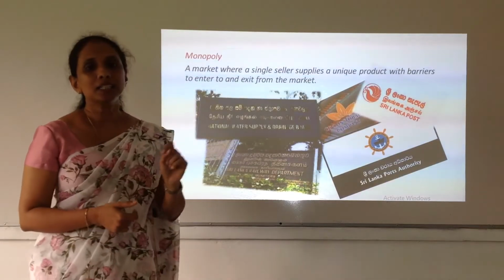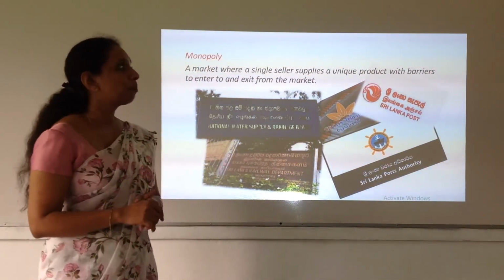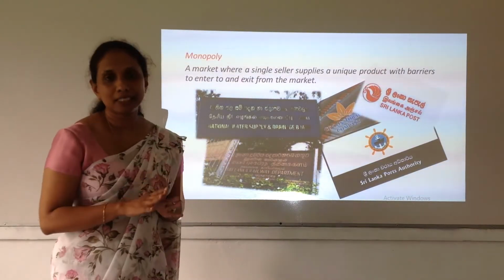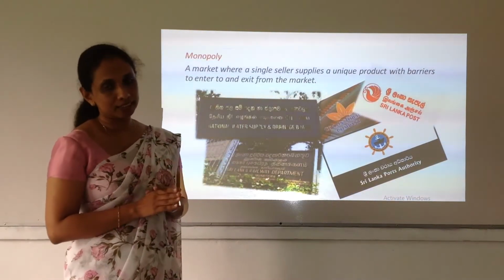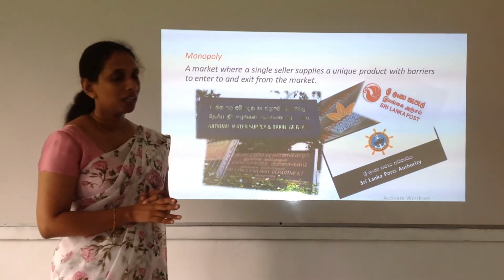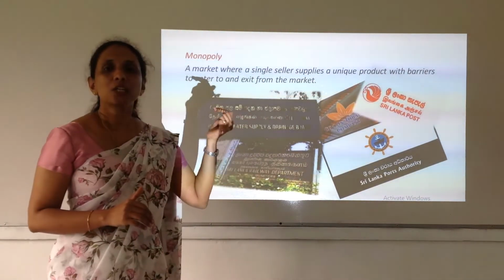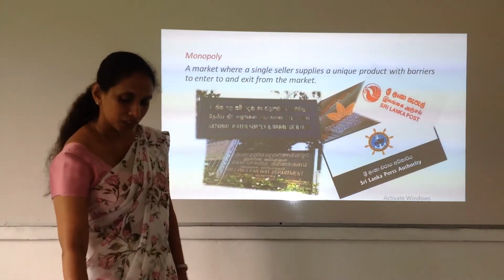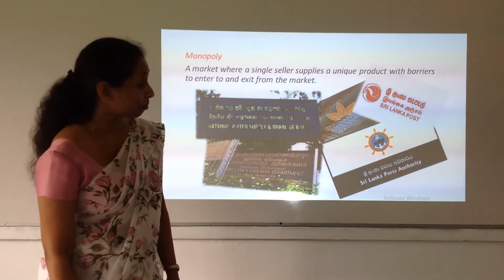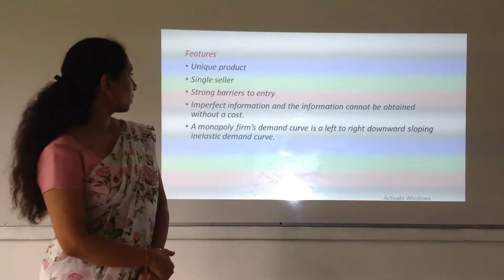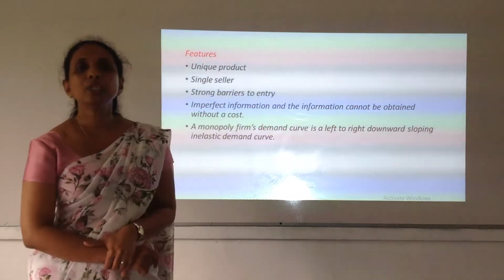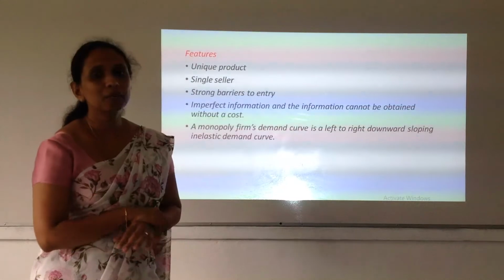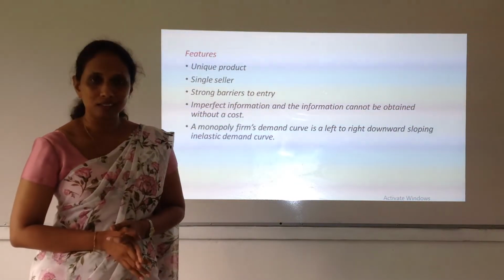It is a market where a single seller supplies a unique product, with high barriers to entry and also exit from the market. So, the market is dominated by a single supplier in monopoly. So, let's look at the features of this monopoly market. The first one is a unique product. So, what do you mean by a unique product? You won't be able to find any substitute for this product.